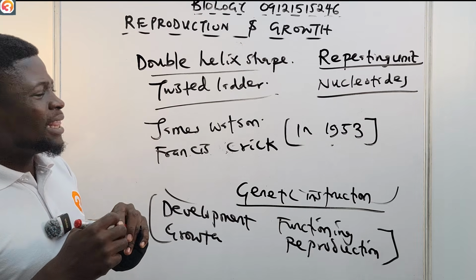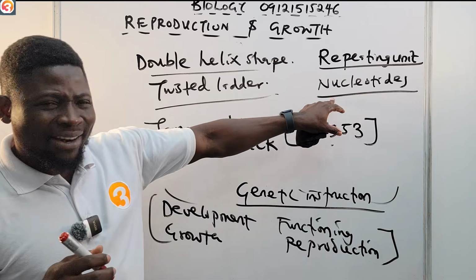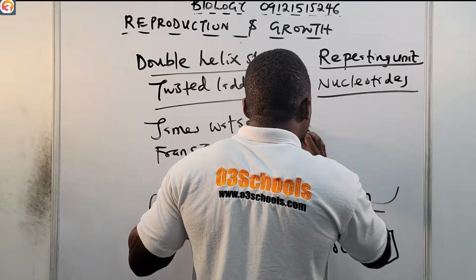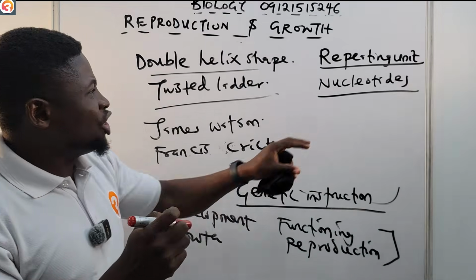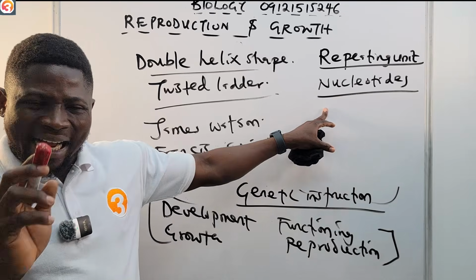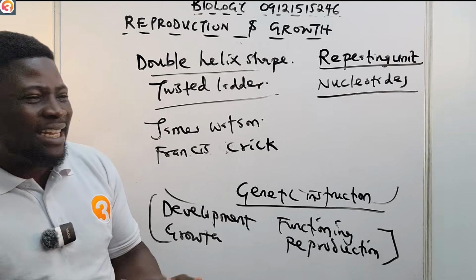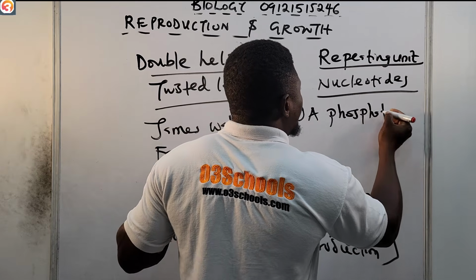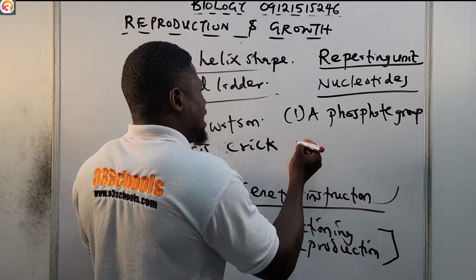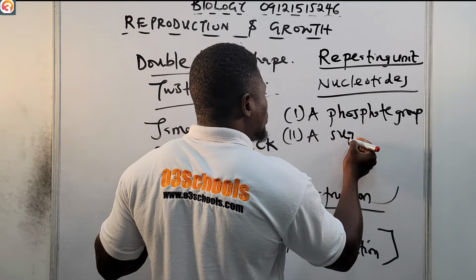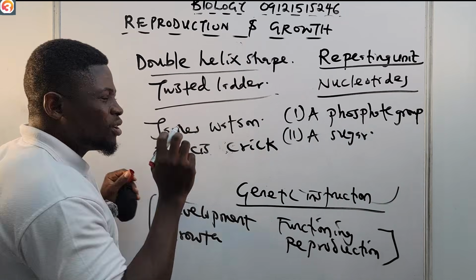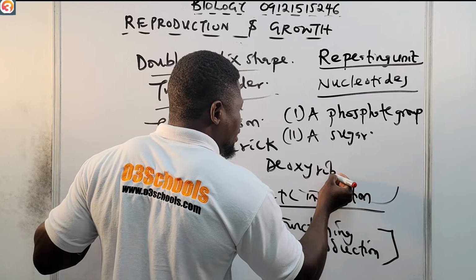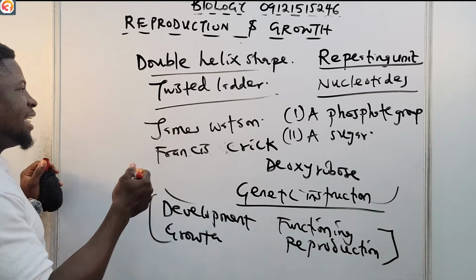Nucleotides. And of course, each nucleotide is made up of, one, a phosphate group. Each repeating unit, or nucleotide, that is found inside DNA is made up of one, a phosphate group, and then number two, a sugar. That sugar is called deoxyribose. Just from the full meaning of DNA, we say DNA is